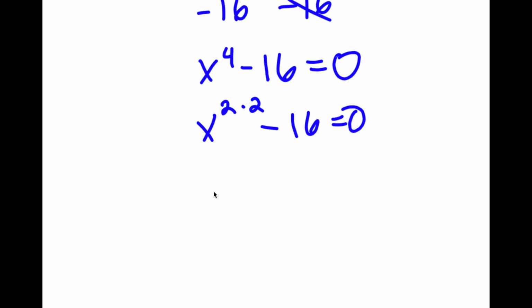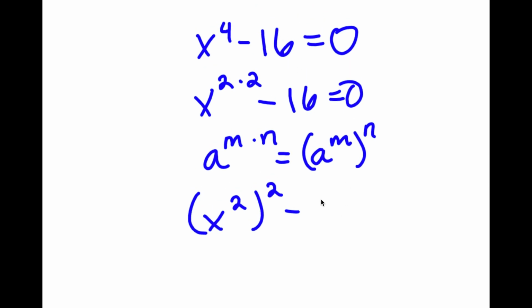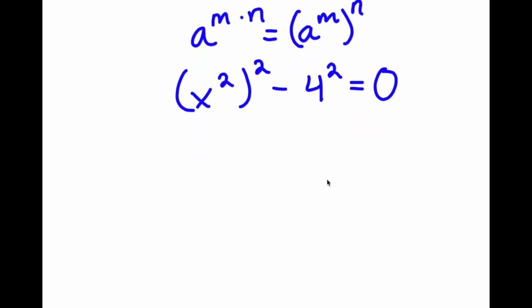And if I have something in the form a to the power of m times n, this is equal to a to the power of m to the power of n. So x to the power of 2 times 2, I can rewrite as x to the power of 2 to the power of 2, minus 16, I'm going to rewrite as 4 to the power of 2. This is equal to 0.